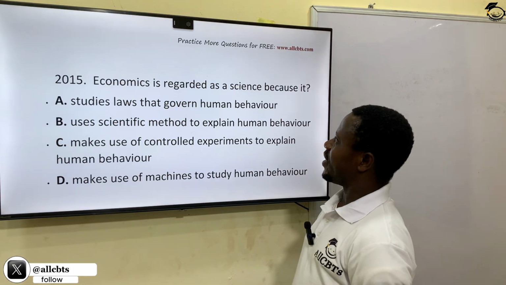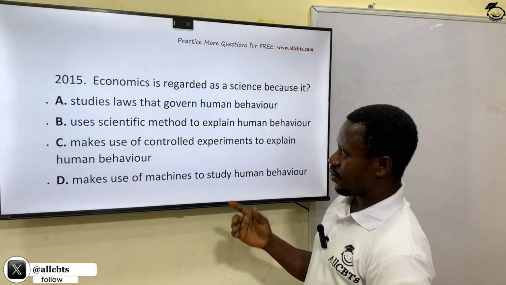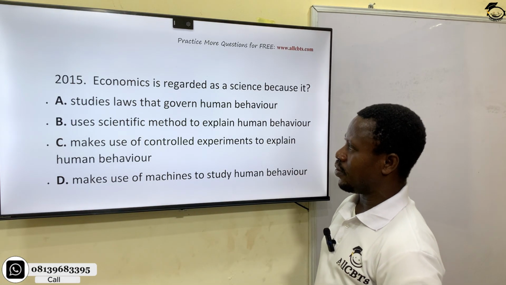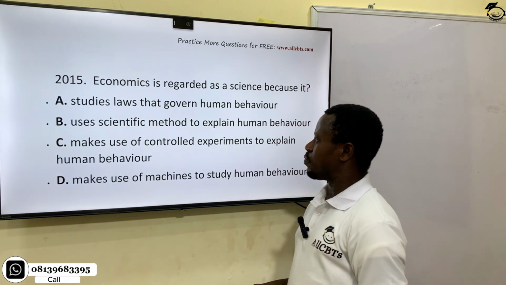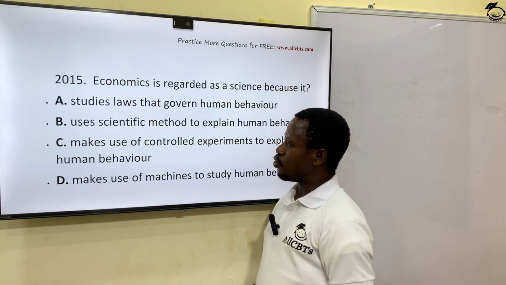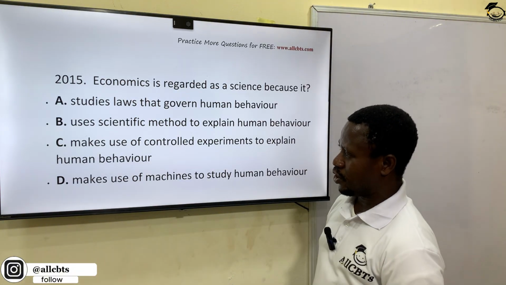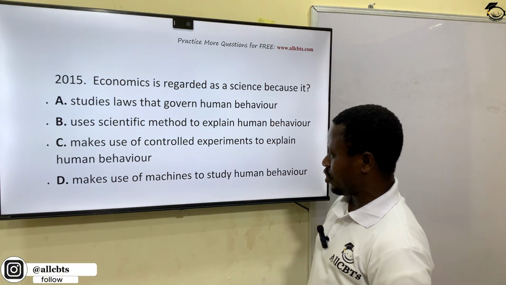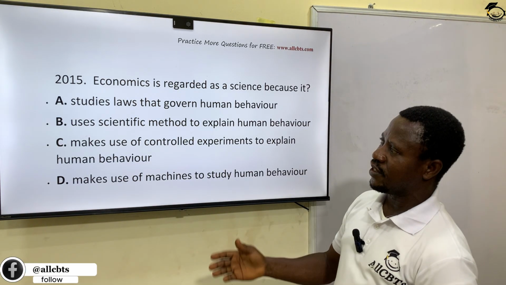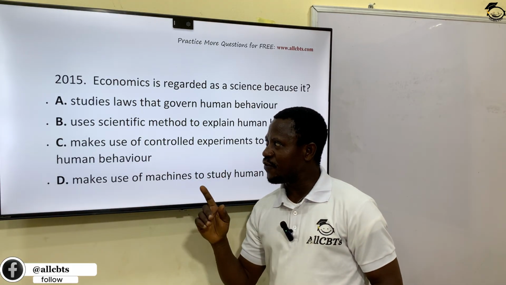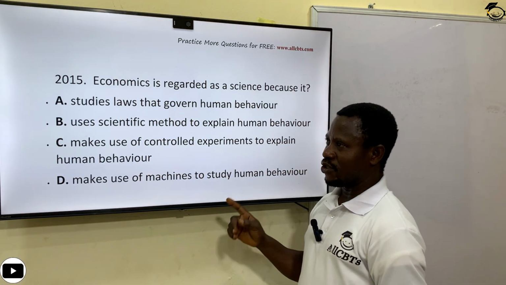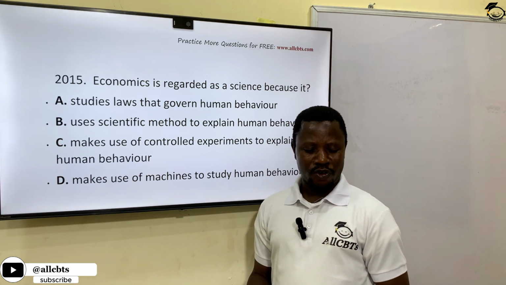Economics is regarded as a science because it studies laws that govern human behavior. It uses scientific method to explain human behavior. It makes use of controlled experiment to explain human behavior. It makes use of machines to study human behavior. The answer is it uses scientific method to analyze the behavior of human beings.